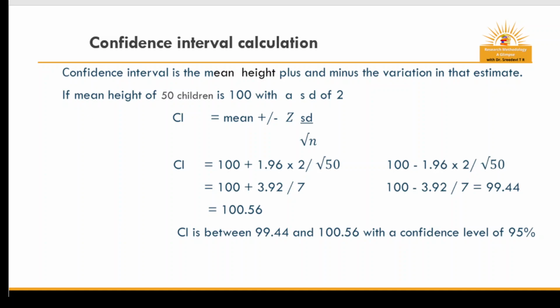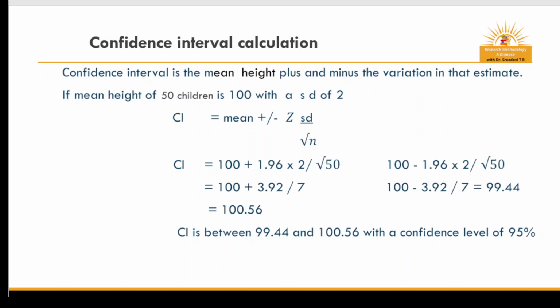Mean, that is 100, plus Z value 1.96 into standard deviation 2 divided by root of n, sample size 50, root of 50, is equal to 100.56.